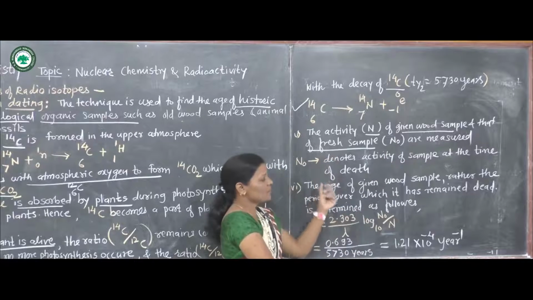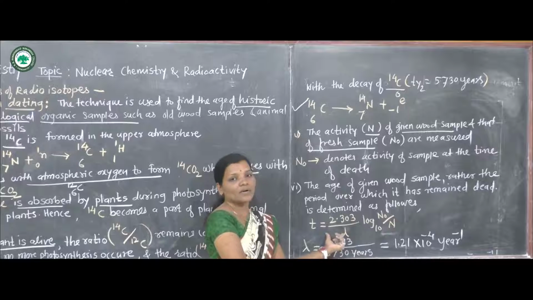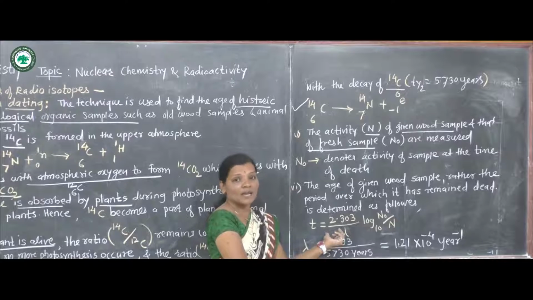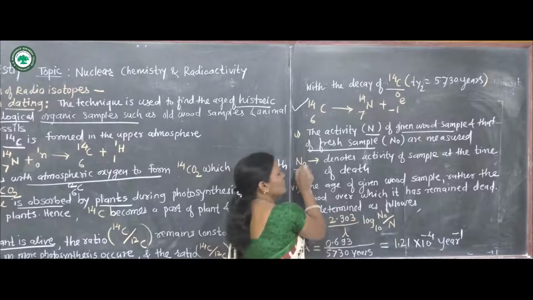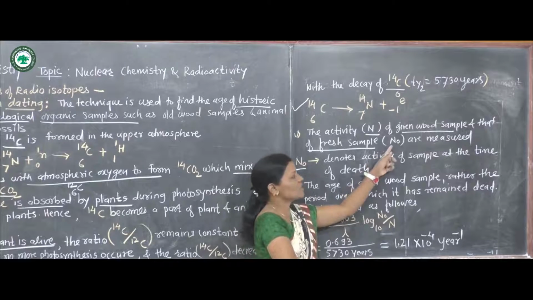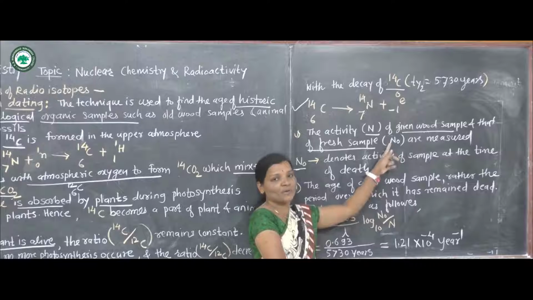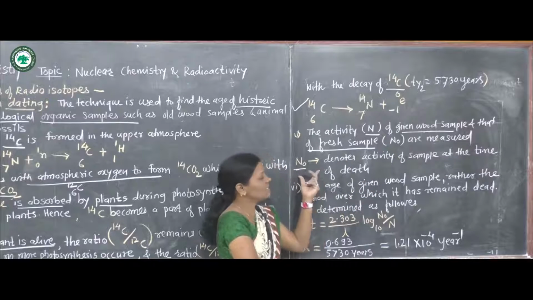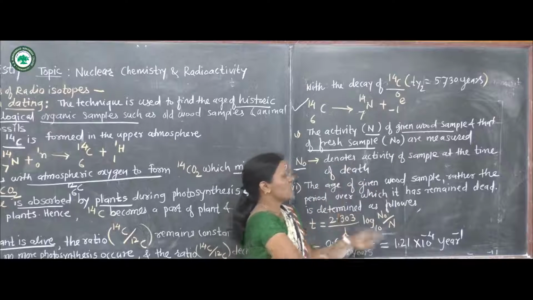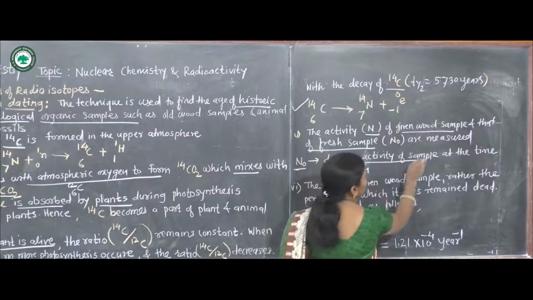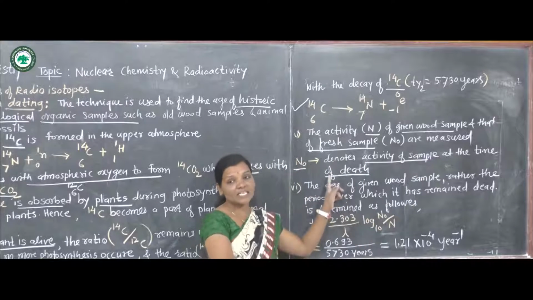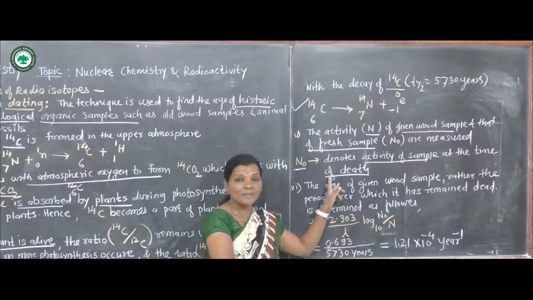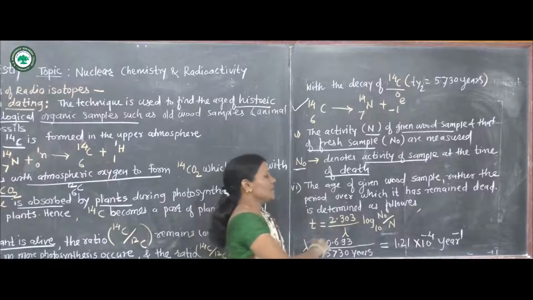What does this N naught indicate? N naught is the activity of the fresh sample, that is, it denotes the activity of the sample at the time of death.